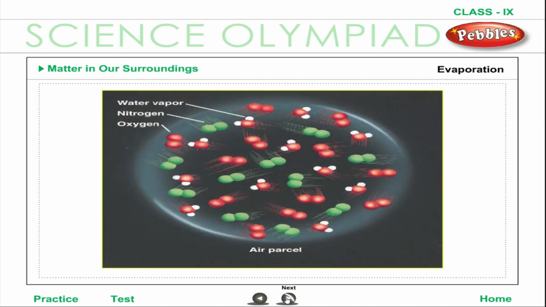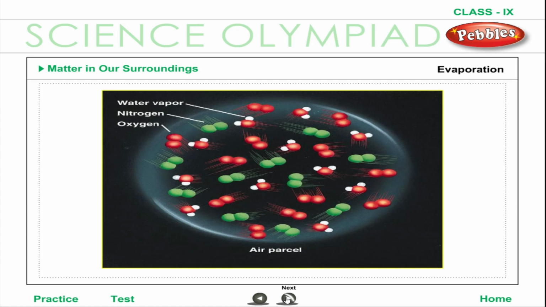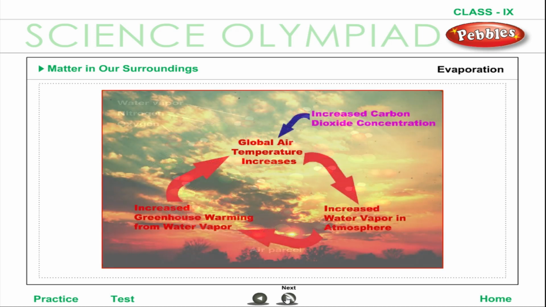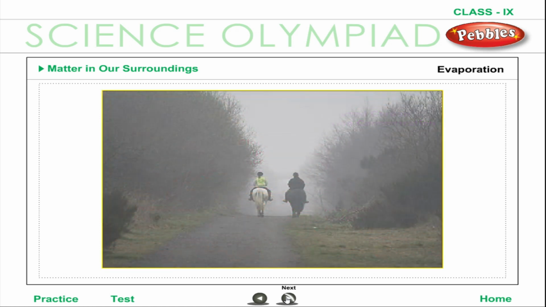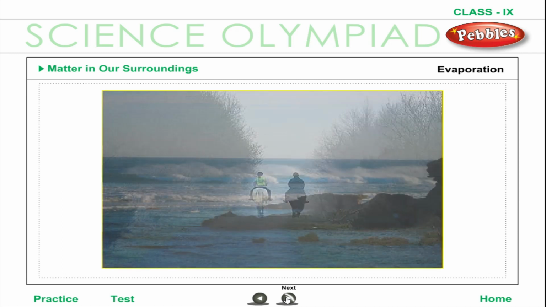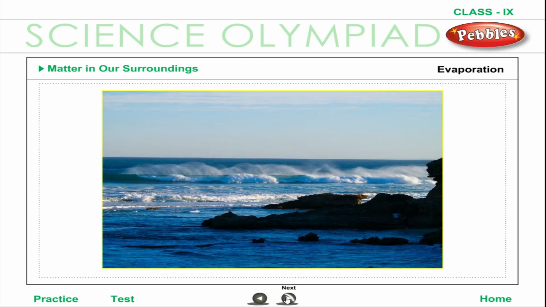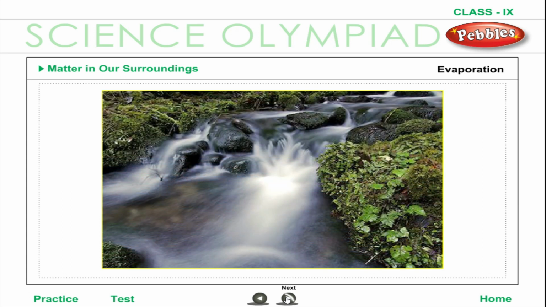Evaporation. Water is evaporating continuously from the surface of seas, rivers, lakes, oceans, and from the green plants on land to the atmosphere due to the heat of the sun. The water vapor rises up. The air higher up in the atmosphere is cooler. This air cools the water vapor and it condenses to form small drops of water on dust particles, forming clouds. As the clouds cool down, these water drops become bigger and fall down as rain. Rainwater enters the seas, rivers, lakes, ponds and streams and evaporates again.